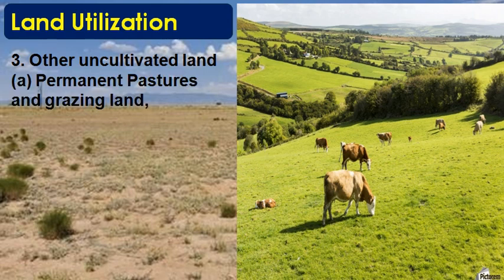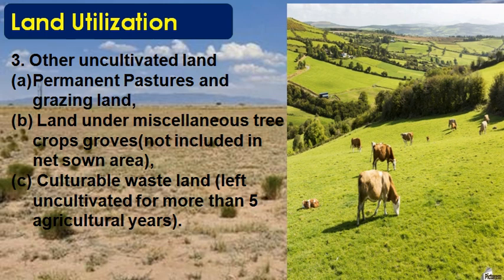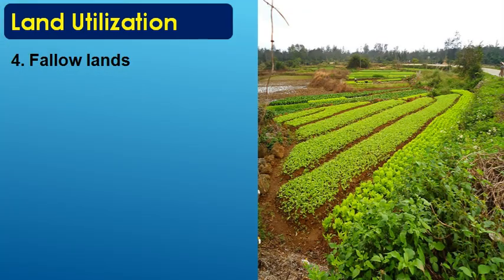Then it is other uncultivated land. In this comes permanent pastures. I said earlier, pasture means grazing grounds. Grazing grounds are the places where animals go and eat grass. So in other uncultivated land, the first one is permanent pastures and grazing land. Second, land under miscellaneous tree crops and groves. Groves also are trees. Then it is cultivable wasteland, meaning land which can be cultivated, but right now it is not cultivated. Such land comes under this category.